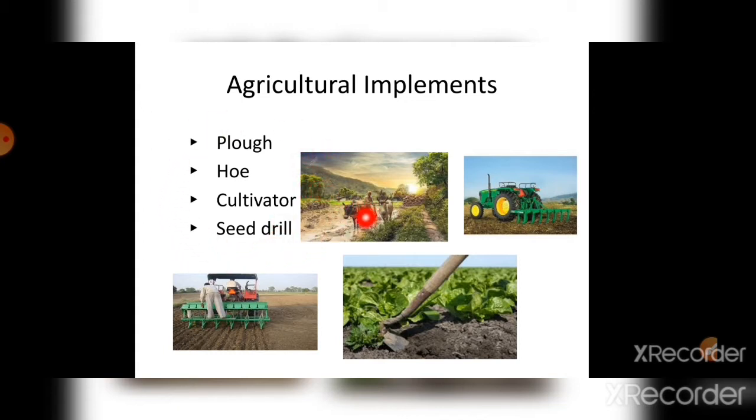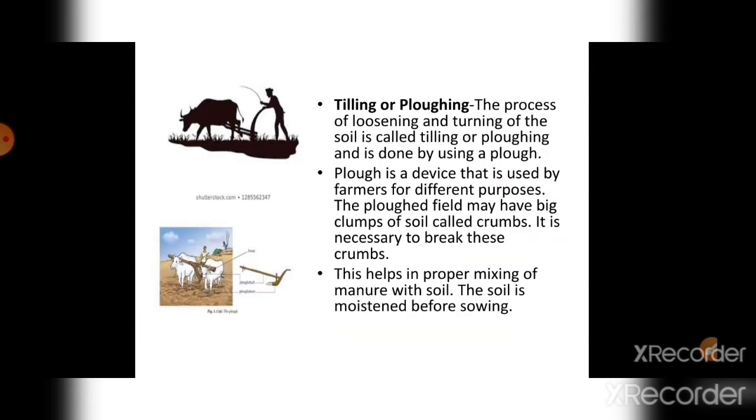This is the plow. It is pulled by two animals, most commonly oxen. Then this is the cultivator, this is the seed drill, and this is the hoe. Now we are going to see about ploughing.